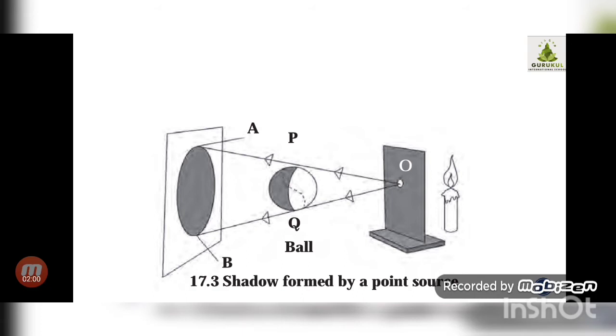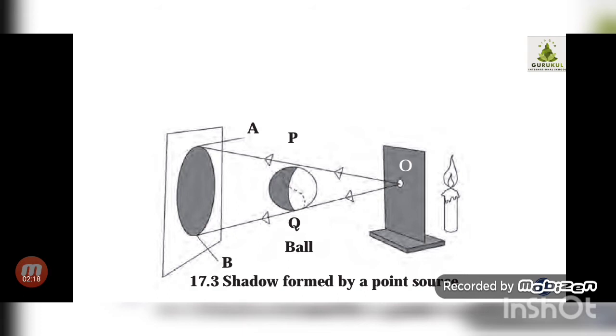Correct. So it is not a point source. A point source is any source from which a thin, single beam of light passes. Any point through which light rays pass is called a point source.